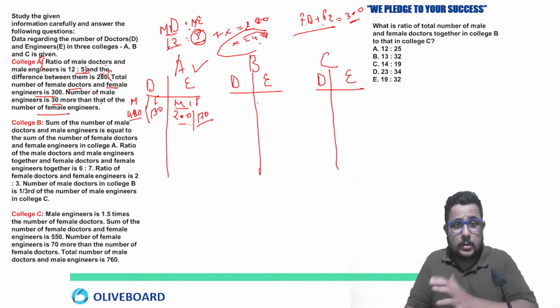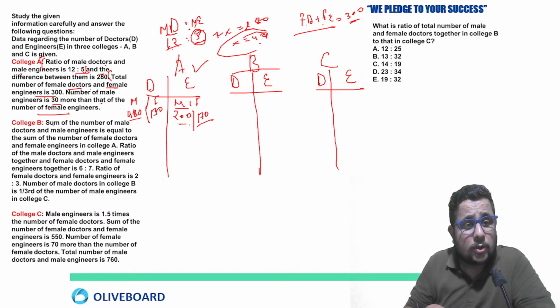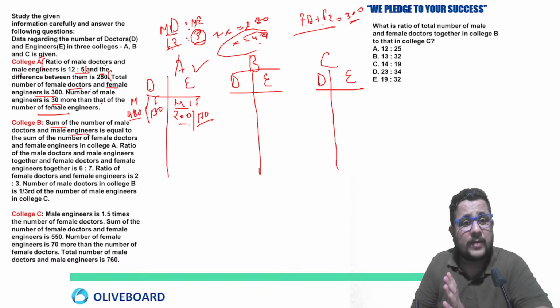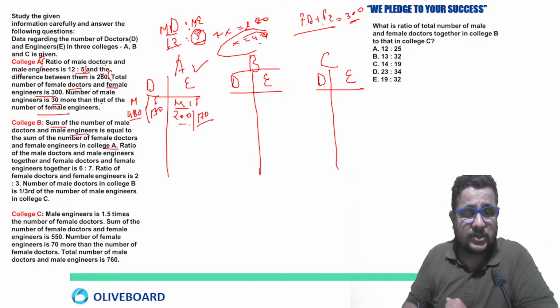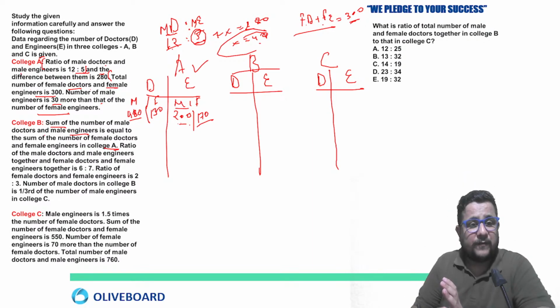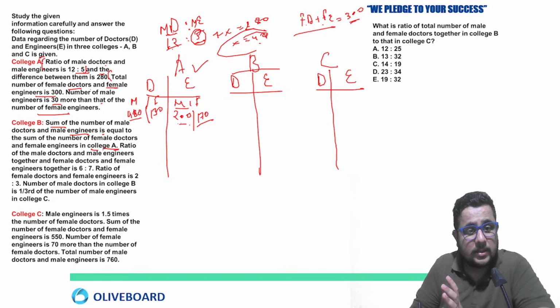Clear? Now if we talk about college B, the sum of the number of male doctors and male engineers is equal to the sum of the number of female doctors and female engineers in college A. The ratio of male doctors and male engineers together and female doctors and female engineers together is 6:7. The ratio of female doctors and female engineers is 2:3. Number of male doctors in college B is 1/3 of the number of male engineers in college C.